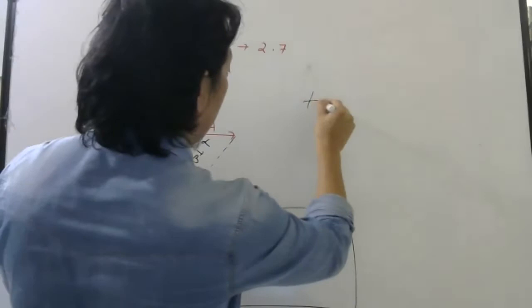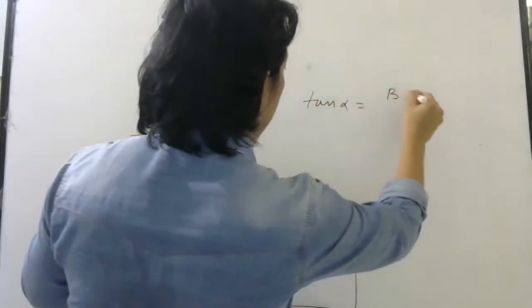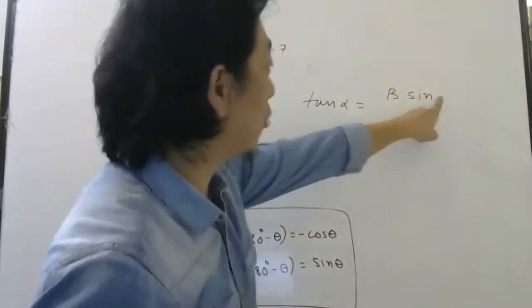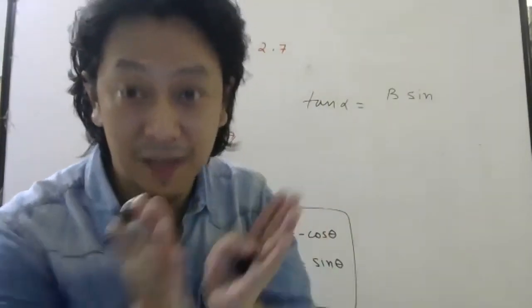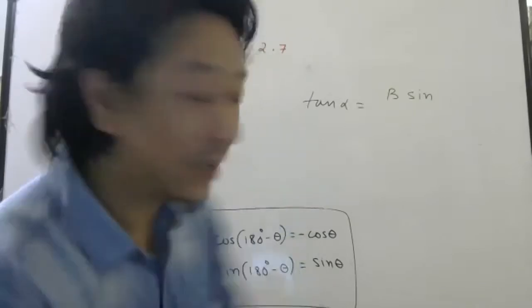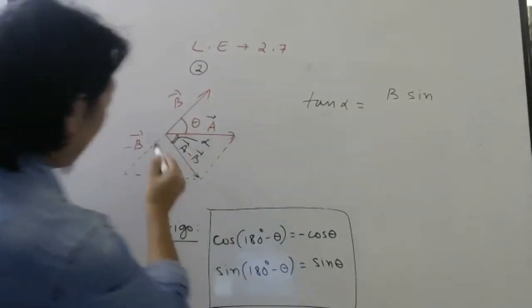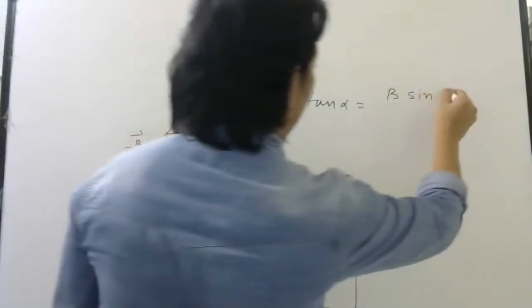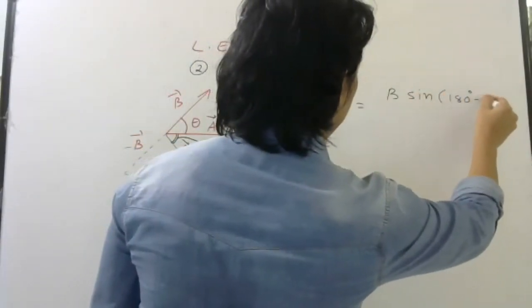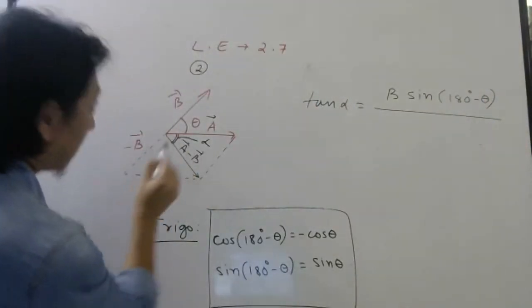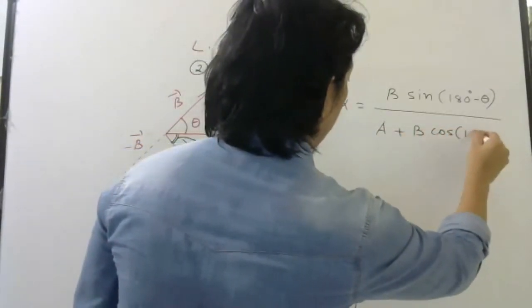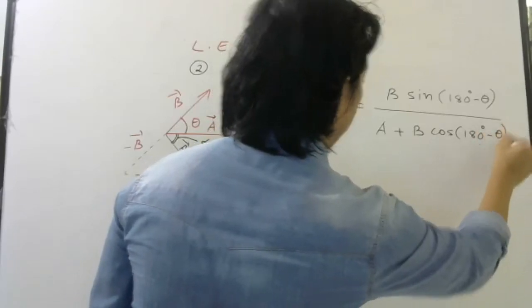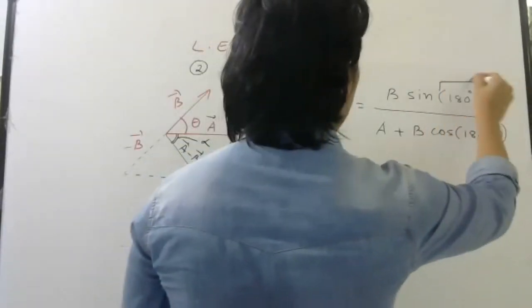So we can use the tan alpha formula. B sine, what we used to write here? The angle which the two vectors make, those vectors which we are adding. Here which vectors are we adding? A bar with minus B bar. So the angle that I should write here is this angle, 180 minus theta. This angle, this phi. And A plus B cos of 180 minus theta. So this thing is your phi.